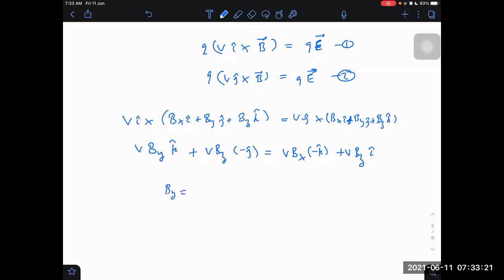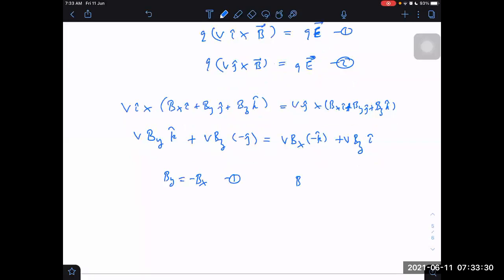By is equal to Bx magnitude wise. Minus Bx, I can say. By is equal to minus Bx. That is one equation. Any other equation which we are having? Bz is equal to 0. That is the second equation. Why is it equal to 0?